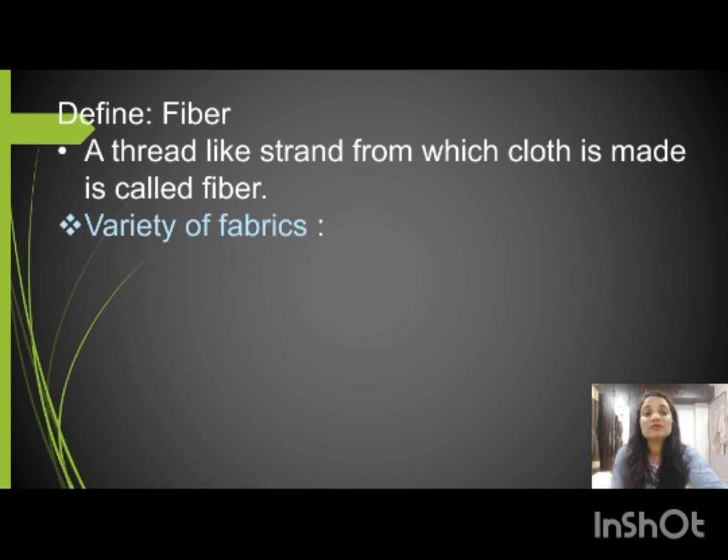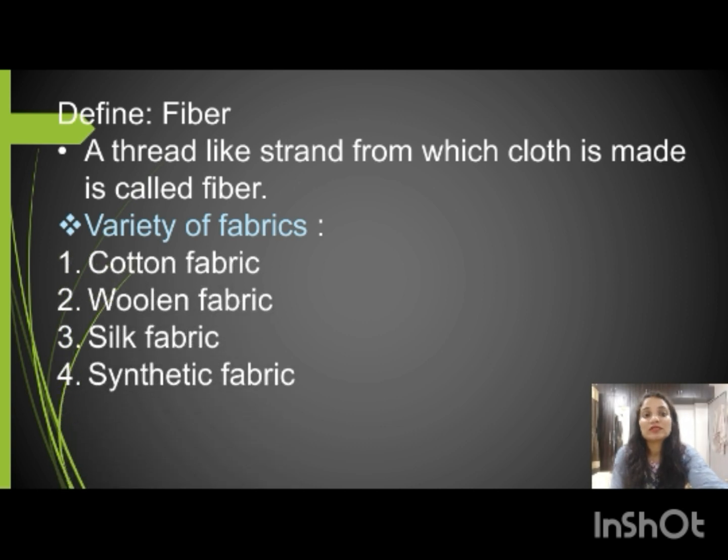Now here we will see the variety of fabric. The first is cotton fabric, then woolen fabric, silk fabric and synthetic fabric. The first, second and third, cotton, woolen and silk, are natural fibers, and the fourth one is synthetic fiber. Synthetic fiber also has lots of variety.